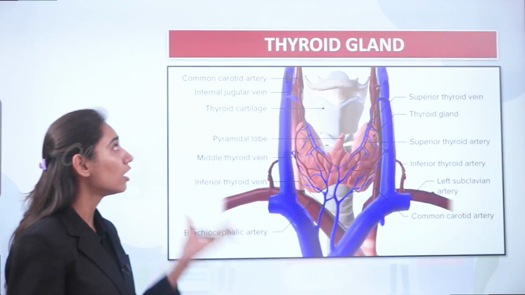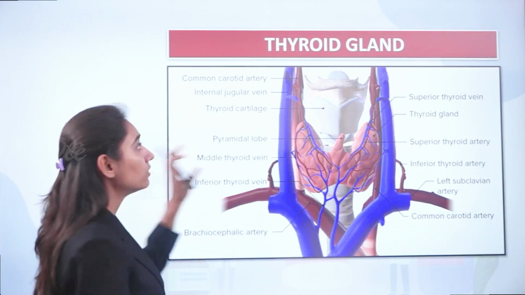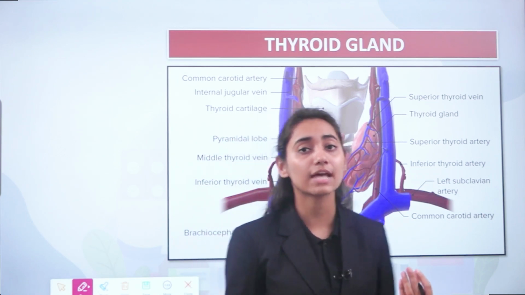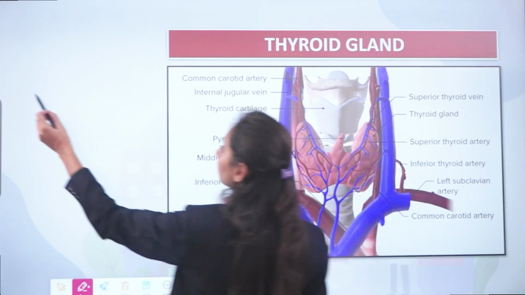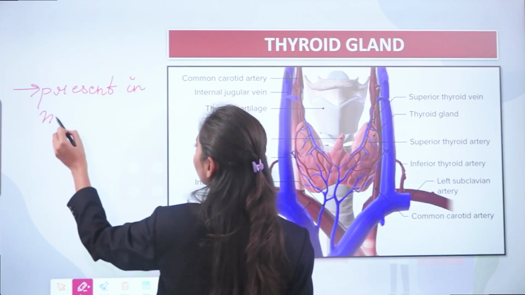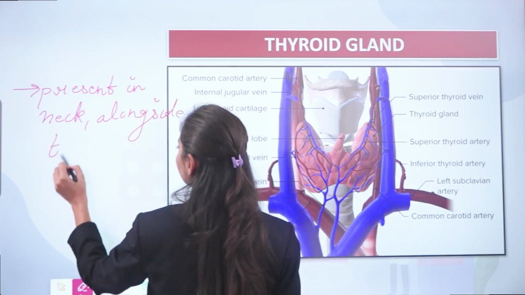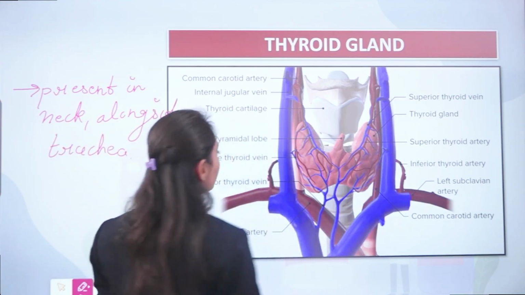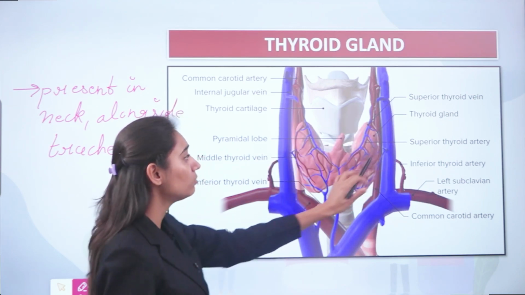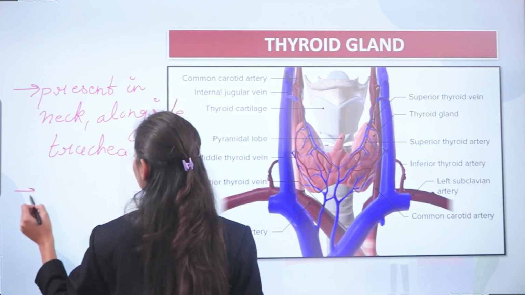Now coming to the first endocrine gland, which is known as the thyroid gland. Now this thyroid gland is situated in your neck region alongside the trachea. It has two lobes, the right and the left lobe, which are connected to each other with the help of the isthmus.